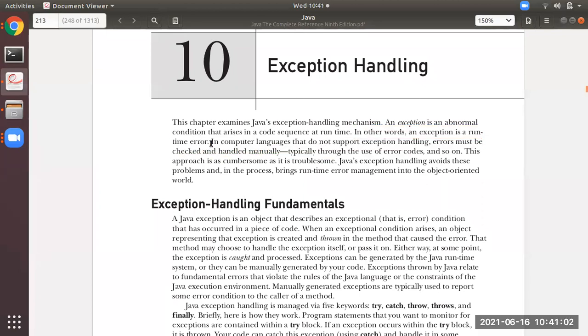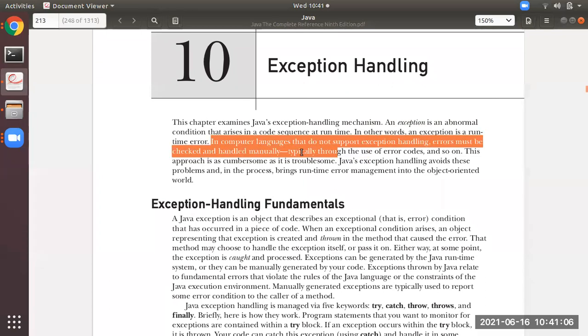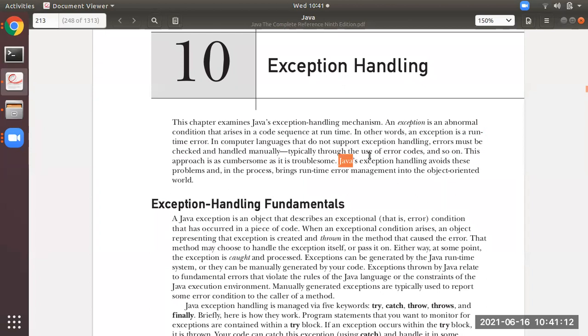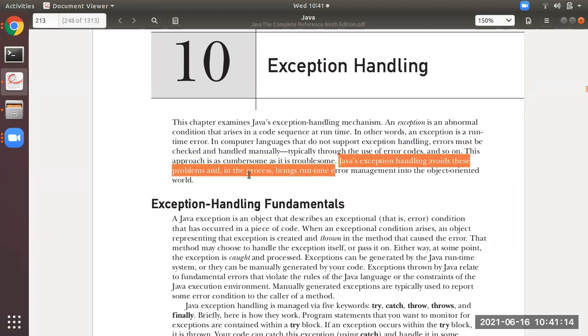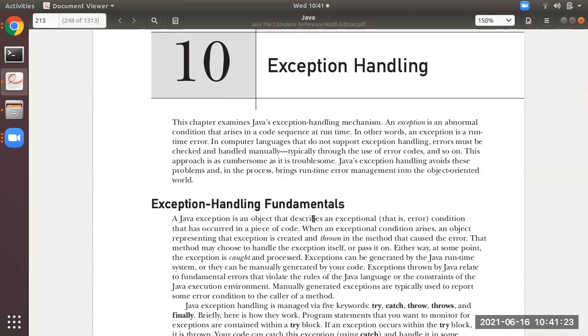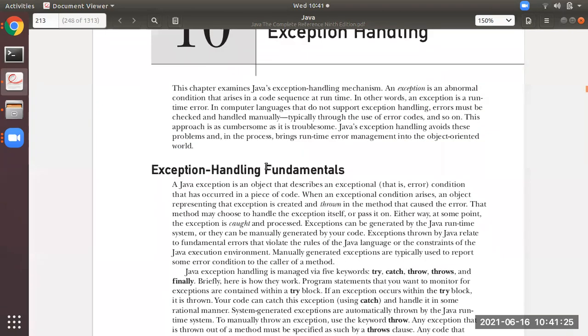In computer languages that do not support exception handling, errors must be checked and handled manually. But in Java, exception handling avoids these problems and in the process brings runtime error management into the object-oriented world. We will see how it does that, with the help of the fundamentals. What those fundamentals are, you will learn now.